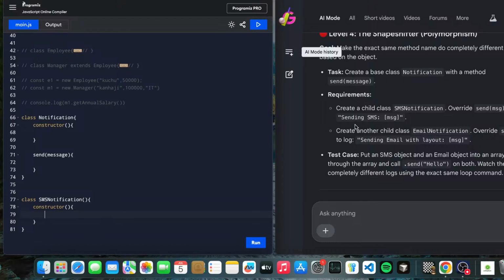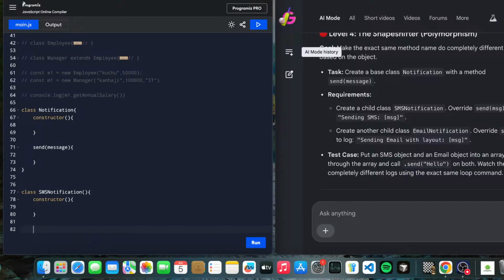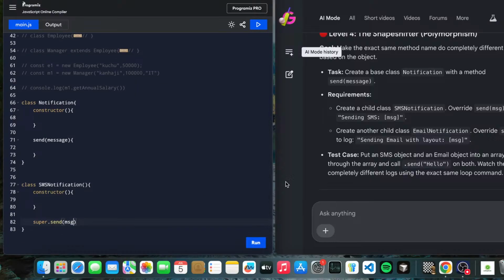Okay, we have to override, to console.log SMS. What we are doing here is an SMS override. Super dot send message, message, to log the